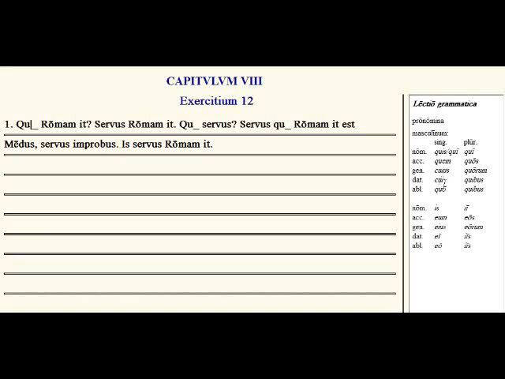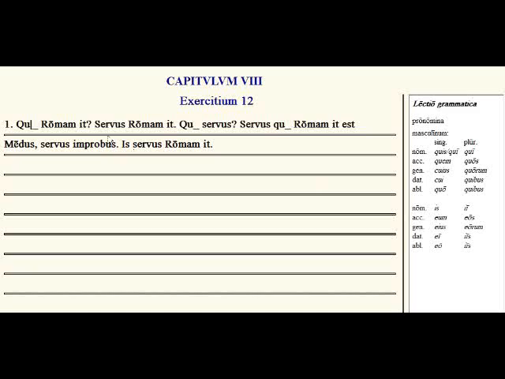Quis, cujus, cui, quem, quo. So who, of whom, to whom, and by, with, and on, from whom. And the plural, who, of whom, to whom, and by, with, and on, from whom. And then we have is and ii. So he and they. And so we're going to go he, of him, to him, and by, with, and on, from him. And they, of them, to them, and by, with, and on, from them.